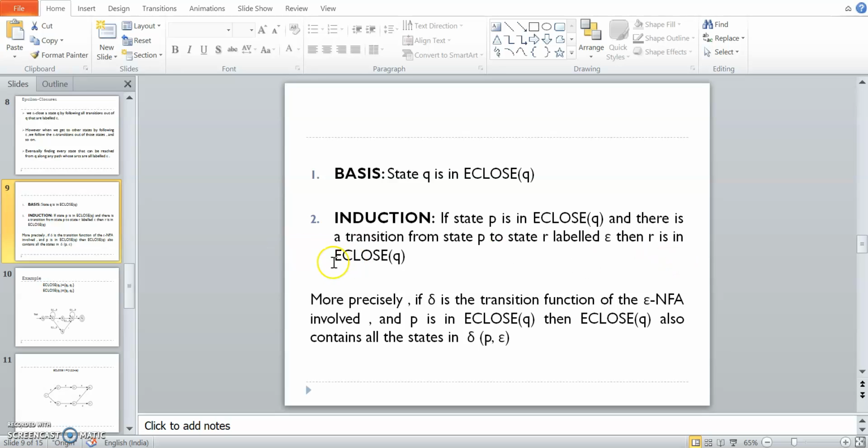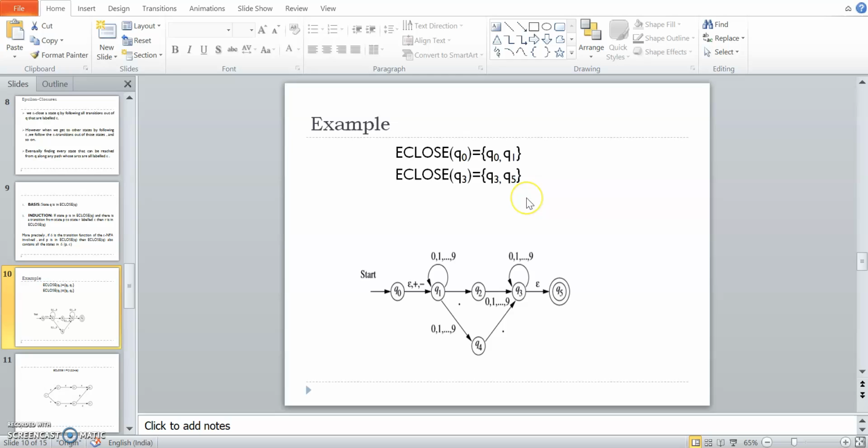Then R is in the eclosure. That means the epsilon closure of Q also contains all the states in the delta transition from P on epsilon. Theoretically, if you don't understand, we will see practically. What do you mean by eclosure or epsilon closure?